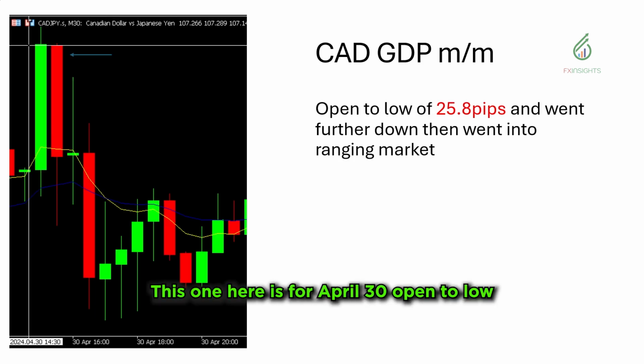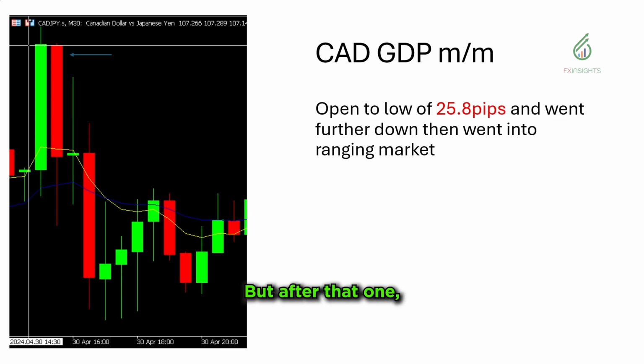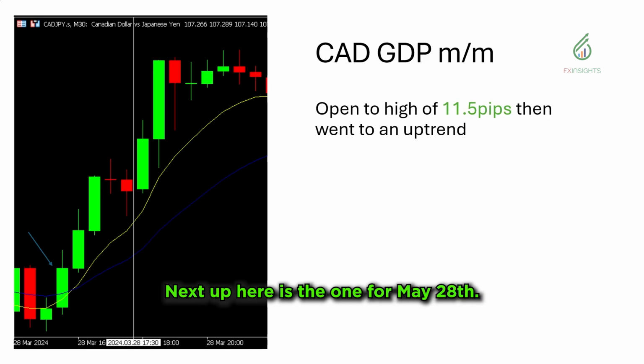This one here is for April 30. Open to low right there on that red bar is 25.8 pips. It went further down, as you can see there, but after that one, it went into a ranging market. So it went sideways. Next up here is the one for May 28. Open to high is small, 11.5 pips, but then it went into an uptrend, as you can see there.